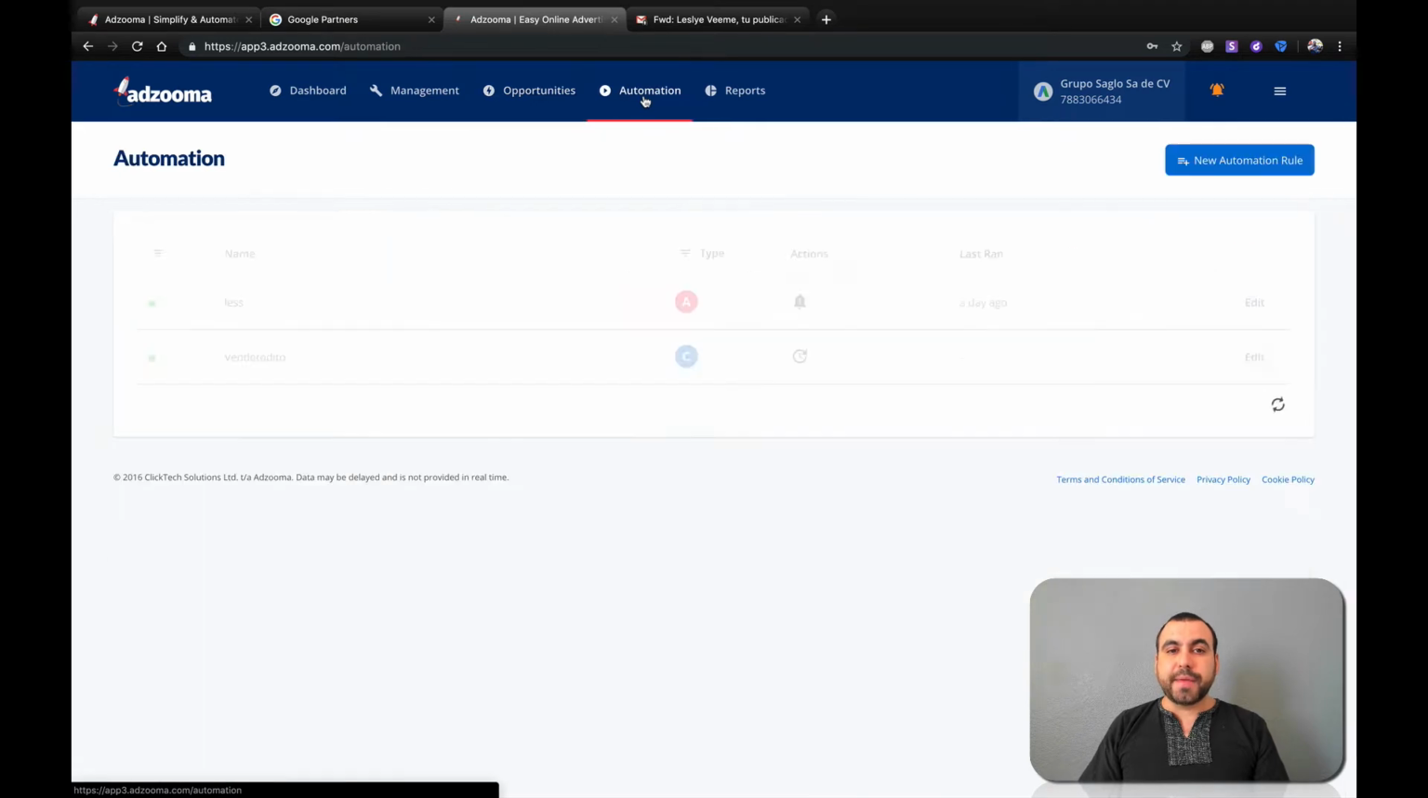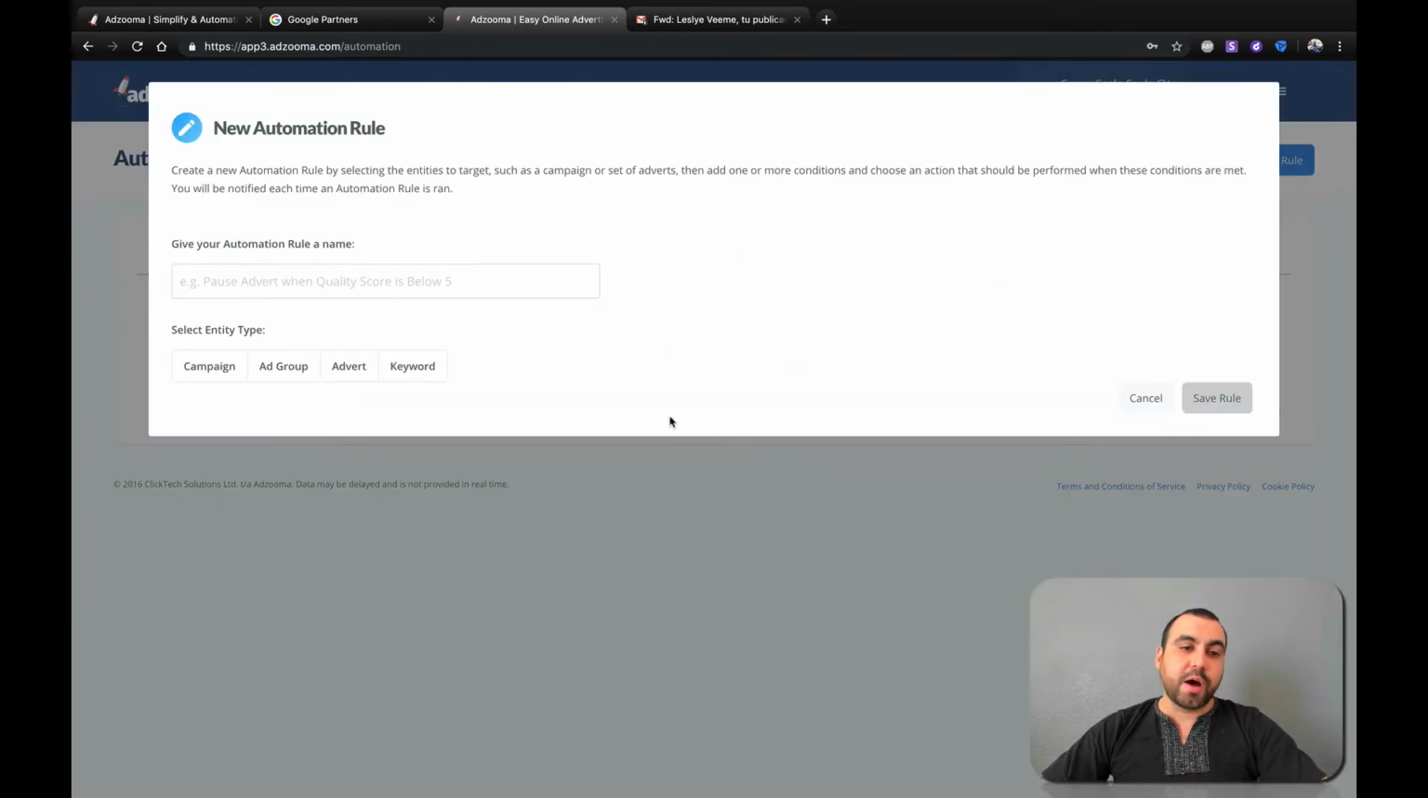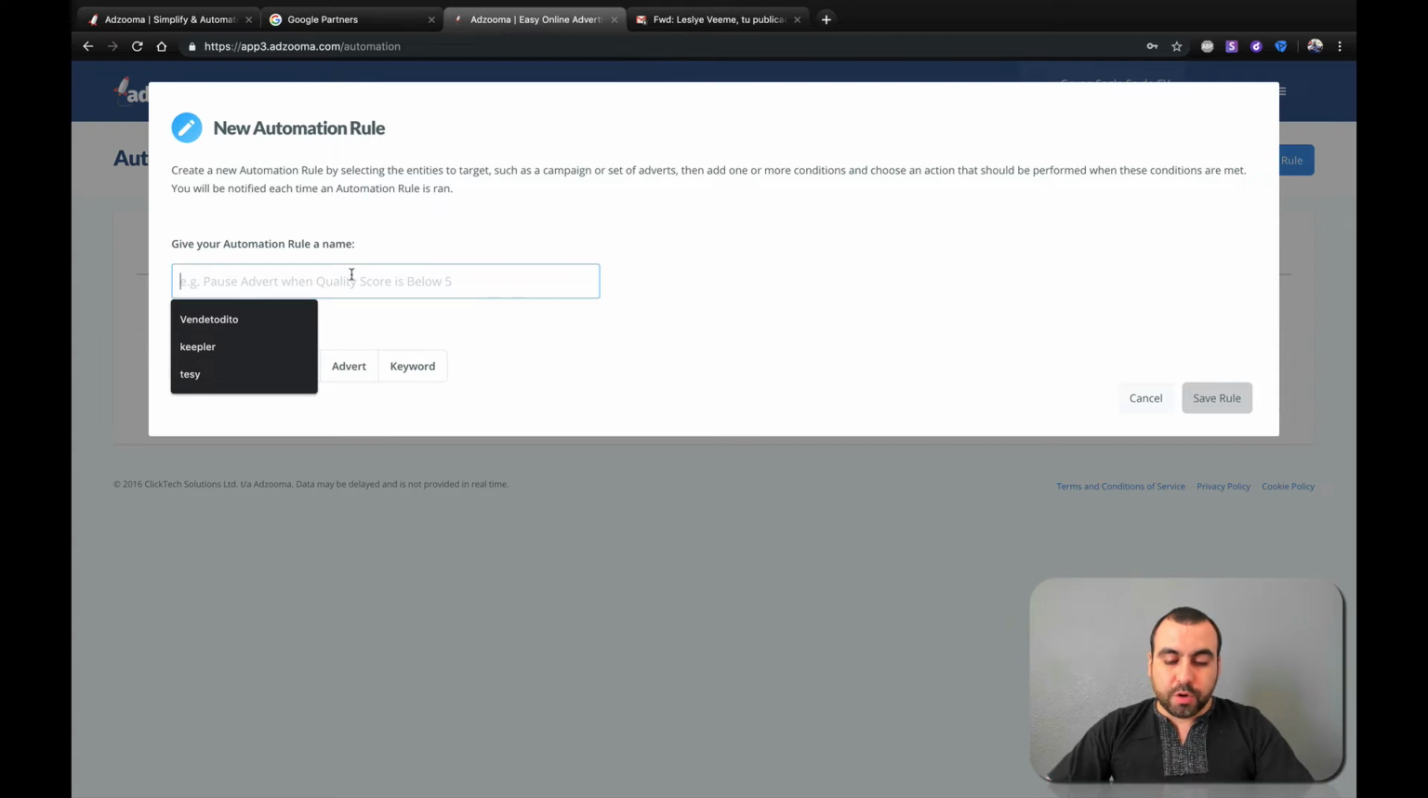Then we got the automation tab. Now this is a super awesome tool. This is the best tool you could ever have because, and I'll show you that right now. Let's try to add a brand new automation, and we'll give this rule, it's too expensive. I'll just call it that.